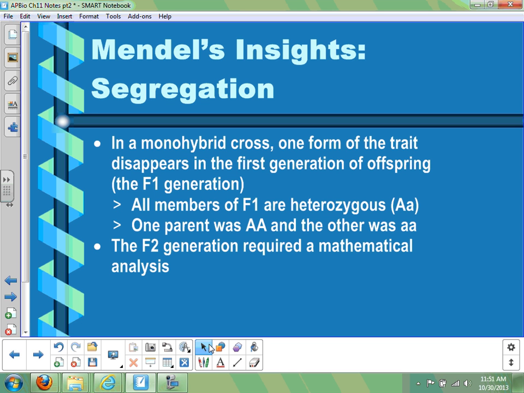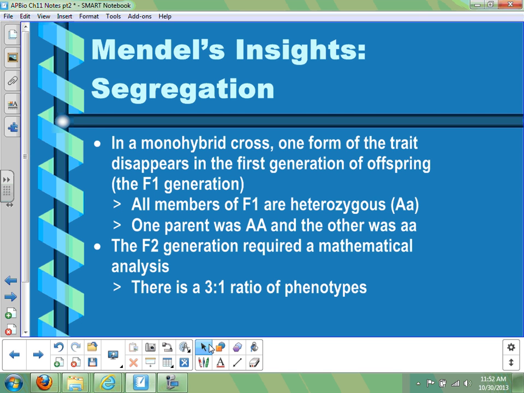When you get to the next generation, it gets a little more complex. You get the F2 generation by taking two F1 plants, which are both heterozygous, and crossing them with each other. When we do that, you start to see both forms of the trait showing up again. You see some tall ones and some short ones. Another key breakthrough Mendel had was that he started counting those plants and realized there was a mathematical ratio here. The ratio he found was a 3-to-1 ratio.